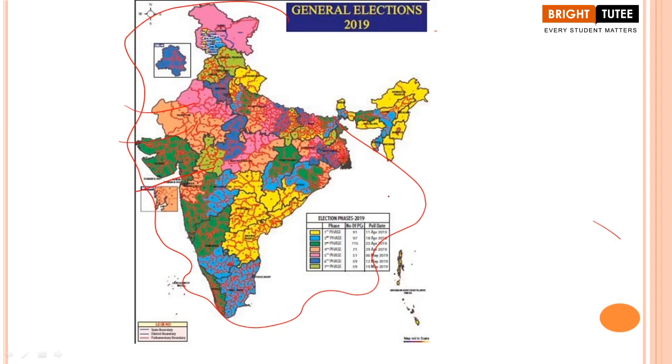As you can see here, the election phases for 2019, first phase, second phase, are in different areas. In the first phase, elections take place in this place, then here in Arunachal Pradesh, then here in Uttarakhand, and in different other areas.